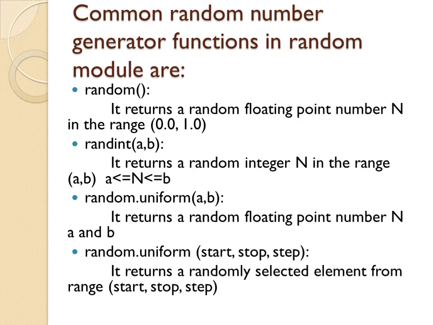If you are using randint(a, b), that means you are giving a certain range from a to b, then it will return a random integer n in the range of a comma b. Thus, this n will be either a or b or a number between a and b. That means if you have given 4 to 9, anything can come between 4 to 9 including 4 and 9.